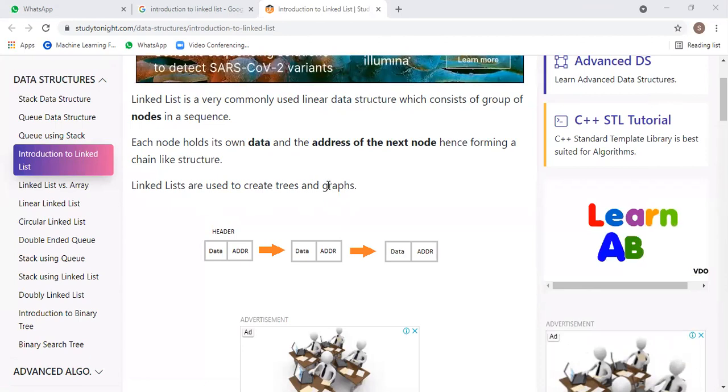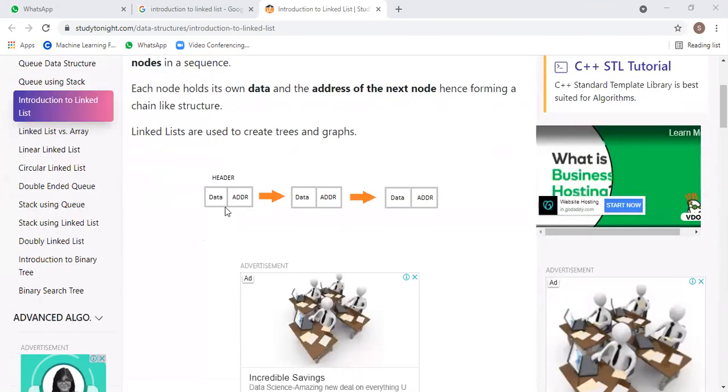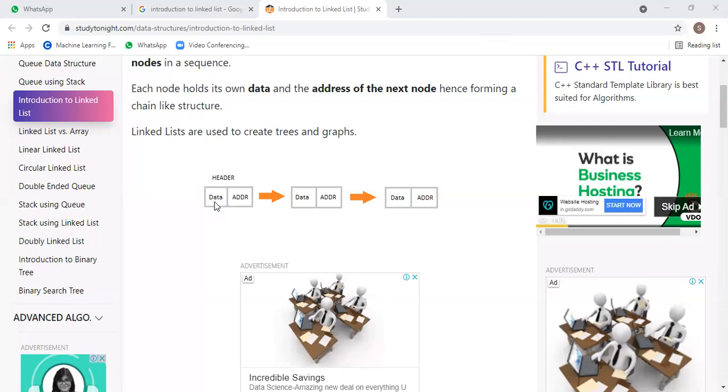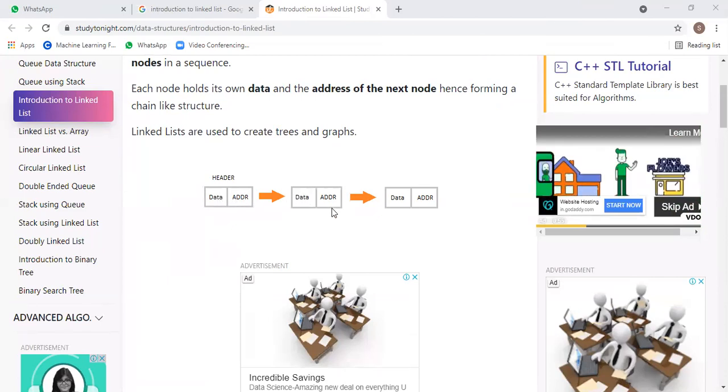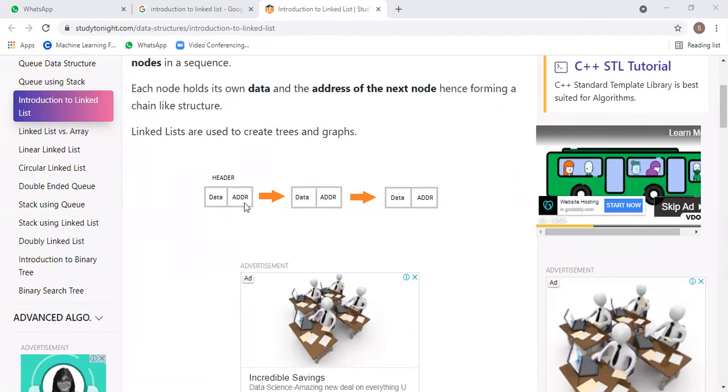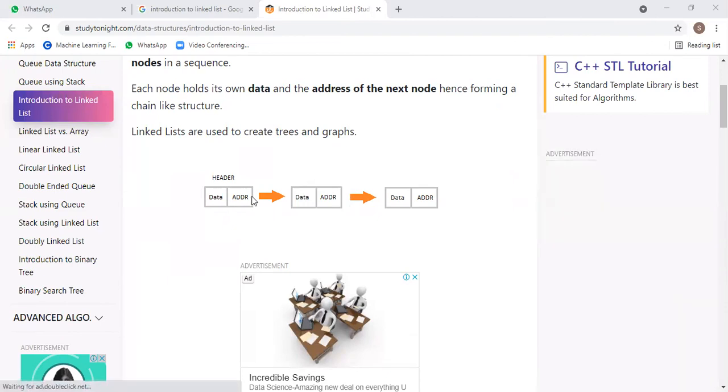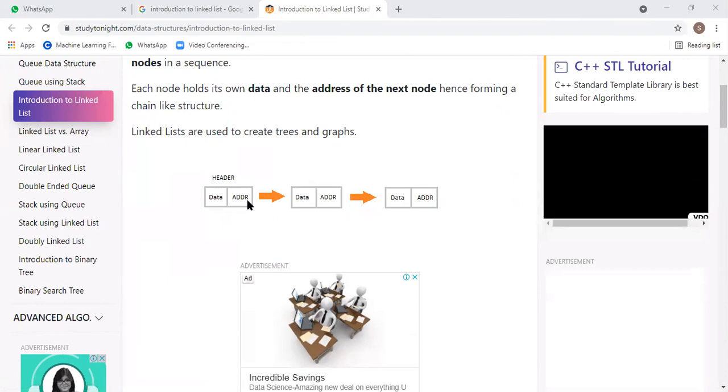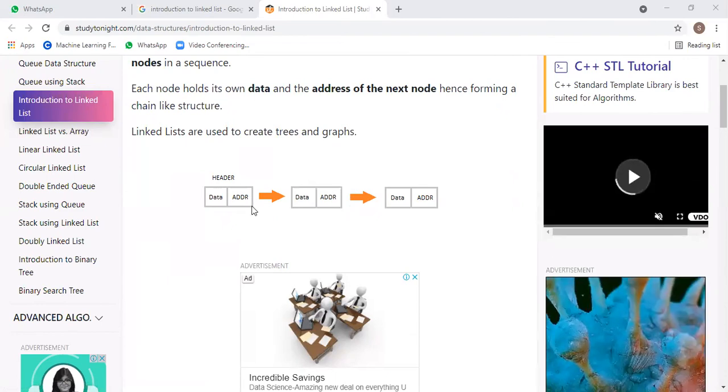So here, this is called a node. A node consists of two parts. The first part is data and the second part is for the address. Data means what it's storing. For example, if you want to store the value 10, 10 will be placed here. Address means the address of the next node, for example, the memory location. That means the address of the next node will be saved in this. So this is the header node.